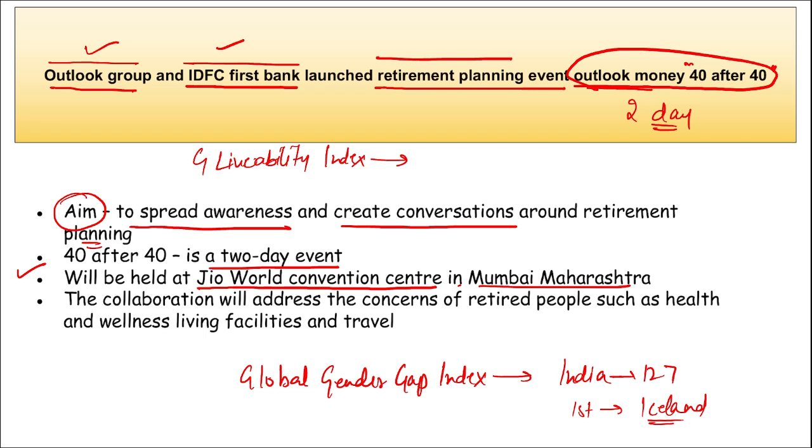Vienna in Austria has topped this global livability index. I repeat, Vienna in Austria has topped this global livability index. Then what is the rank of India in the global competitiveness index? The rank of India here is 40. And what was the rank of IIT Bombay in the Quacquarelli Symonds World University Rankings? So the rank of IIT Bombay here is 149.